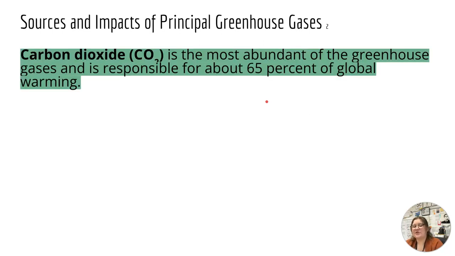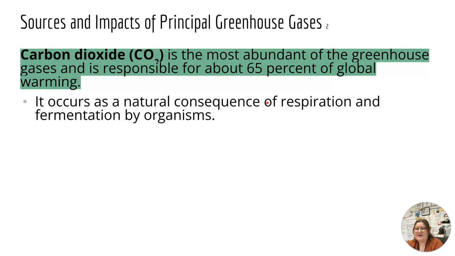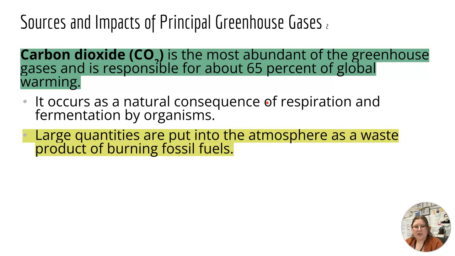So carbon dioxide, or CO2, is the most abundant of the greenhouse gases and is responsible for about 65% of global warming, so just over half. And it occurs as a natural consequence of respiration and fermentation by organisms. In the natural cycle of things, this is where carbon dioxide is released. Every time you breathe out, you are releasing carbon dioxide.